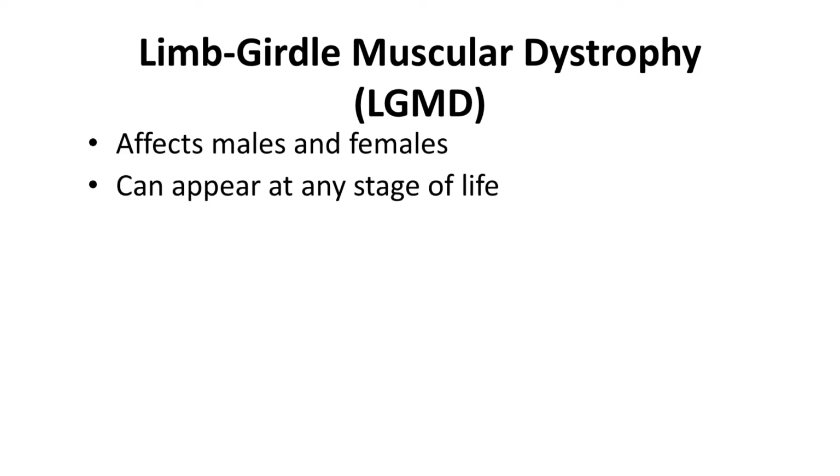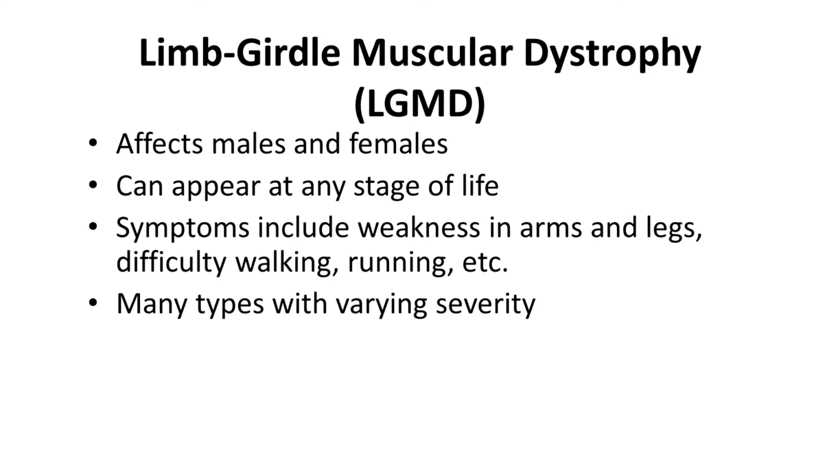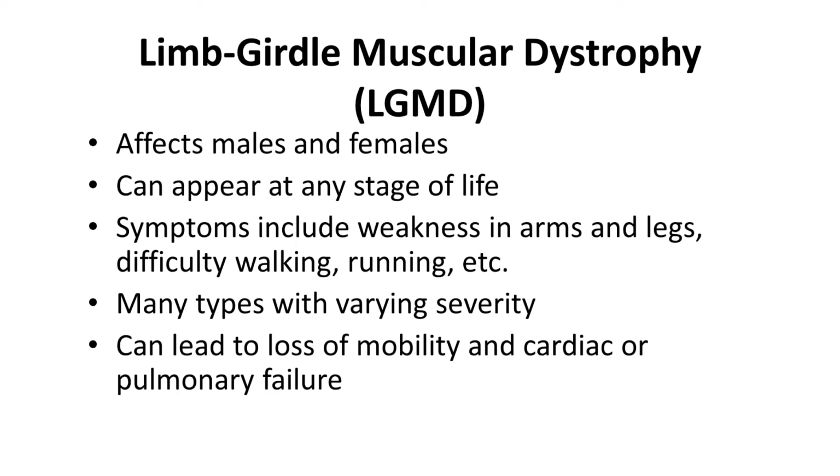Next is Limb-Girdle muscular dystrophy. Limb-Girdle affects males and females. The condition can appear at any stage of life, and symptoms include weakness in the arms and legs, as well as difficulty walking and running, and various other symptoms. There are many types of limb-girdle muscular dystrophy, each with varying severity. This condition can lead to a loss of mobility, as well as cardiac or pulmonary failure.